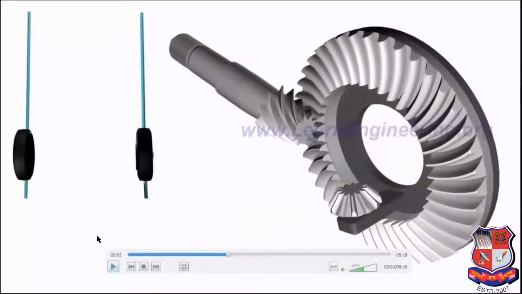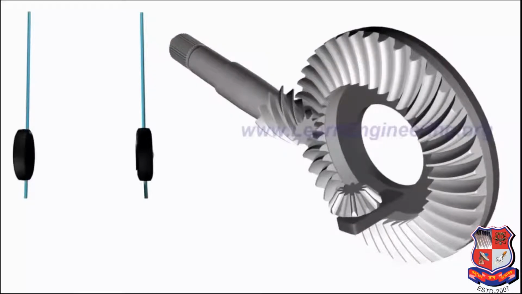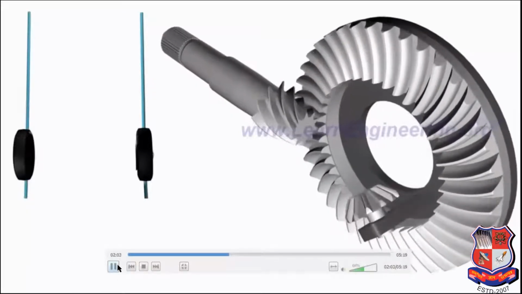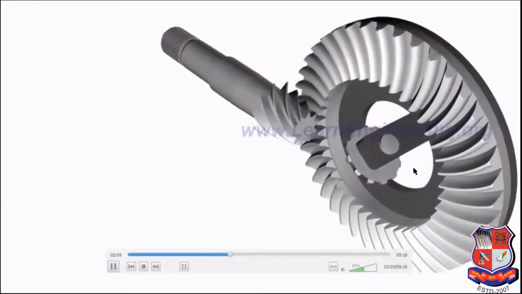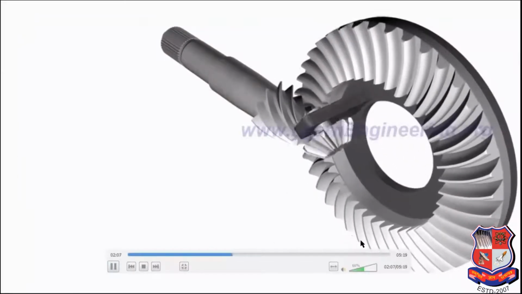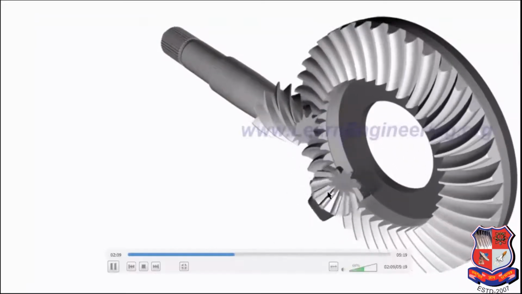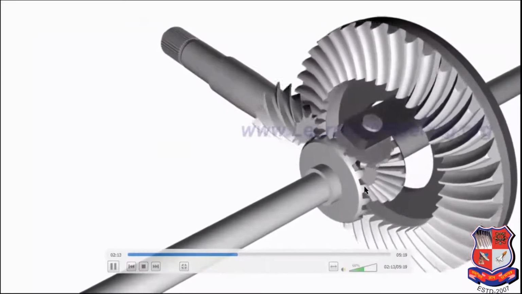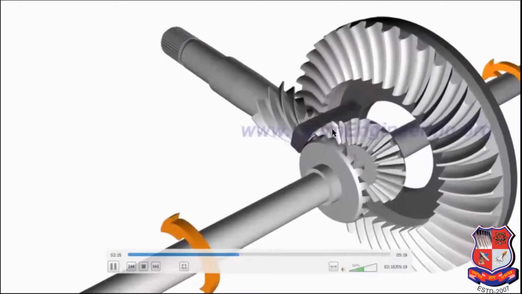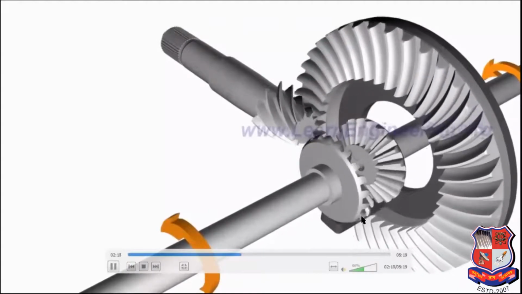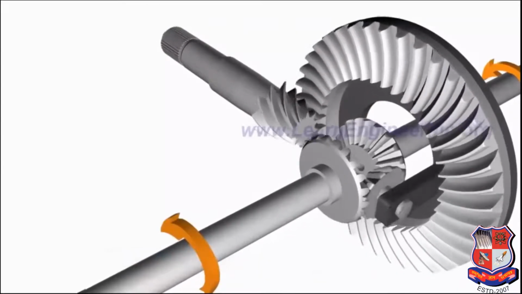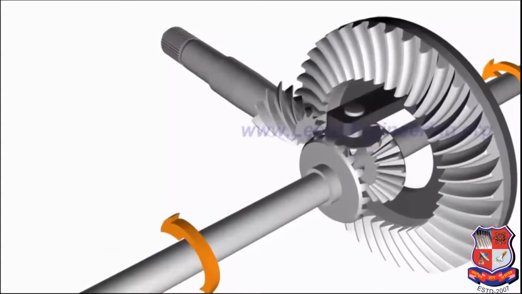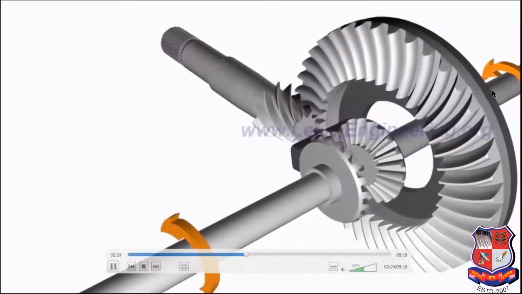So the first case we discussed is the vehicle moving straight. So there is no need for differential speed. Okay, so in that case the cage rotates as a whole, but there is no relative motion between them. Okay, so the sun gear and pinion gear are not rotating with each other. Okay, so the same power is transmitted to both wheels from the axle.